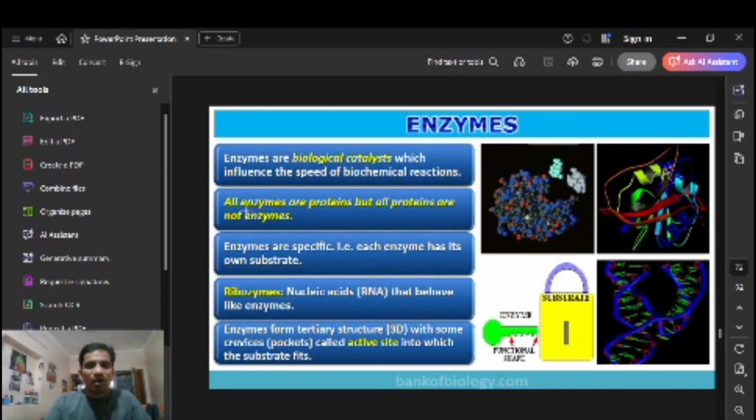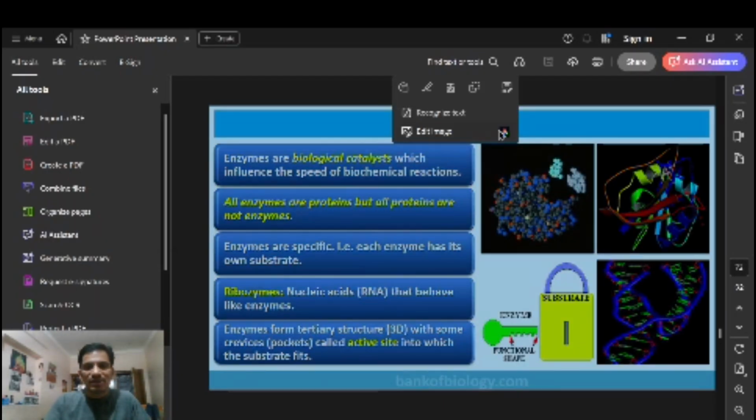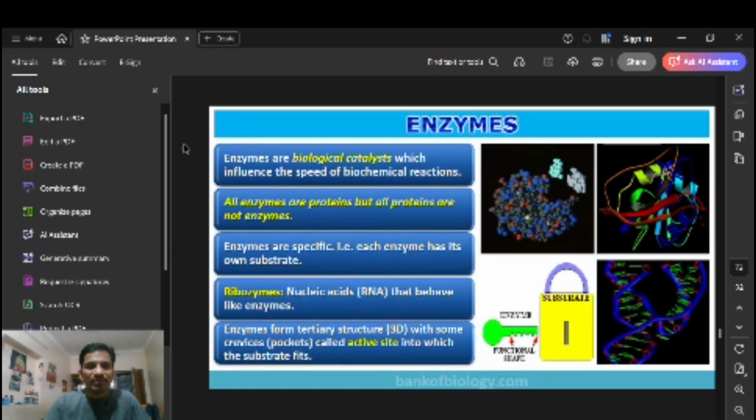All enzymes are proteins, but all proteins are not enzymes, right? This line is very important. Enzymes are specific, meaning each enzyme has its own substrate. They work on the substrate and then give the product. That's the reason, for example, proteases act on proteins and lipases act on lipids, and like that there will be others.